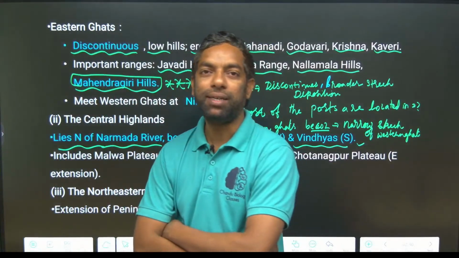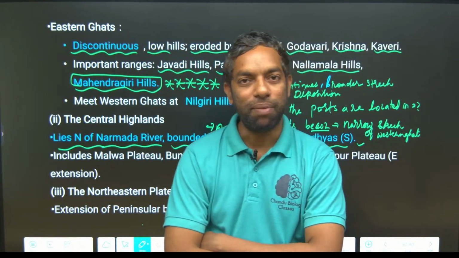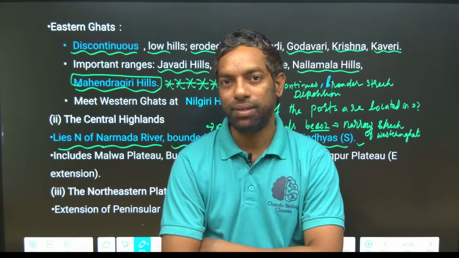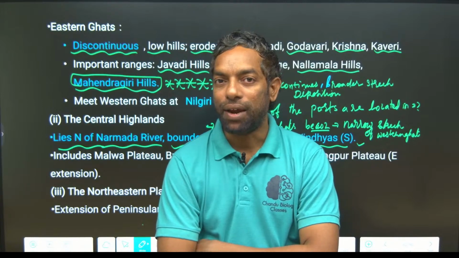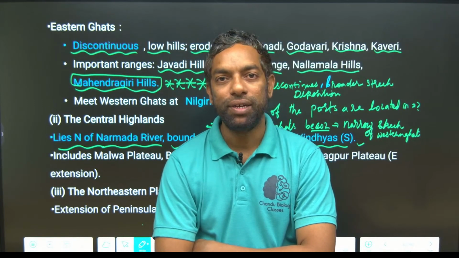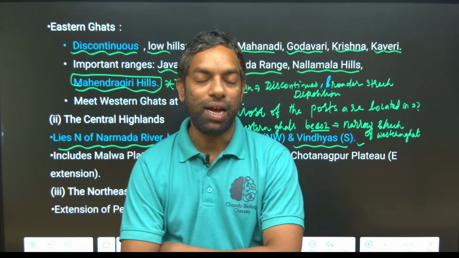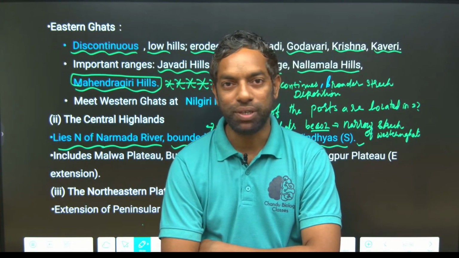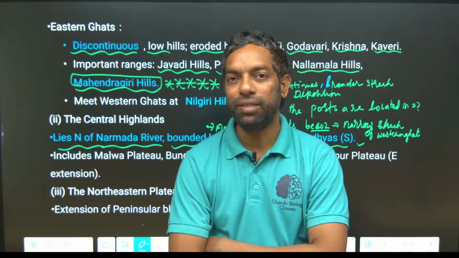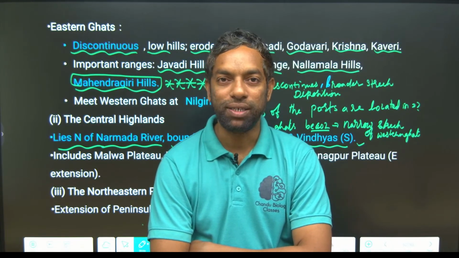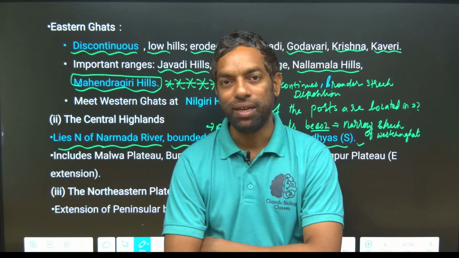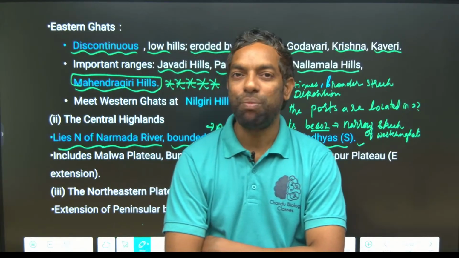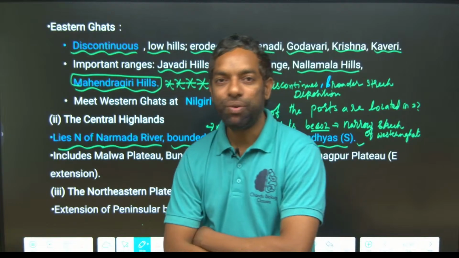Okay, the mainland, mainly the peninsular plateaus, are bounded by the Western Ghats and Eastern Ghats. Western Ghats is a narrow stretch with continuous ridge forms, height increases from north to south, and there is a high number of ports and harbors. Eastern Ghats has low hilly areas and a broader stretch, where deposition and erosion took place. Because of that broader nature there are fewer ports and harbors. Okay, I hope you understand this.